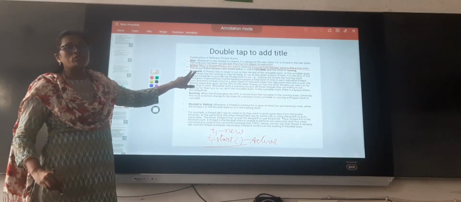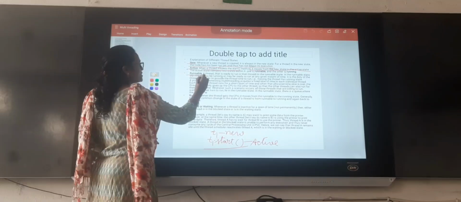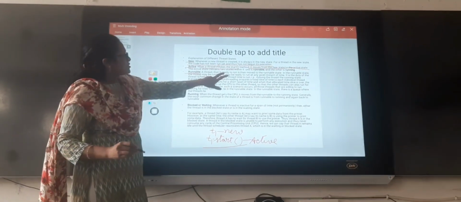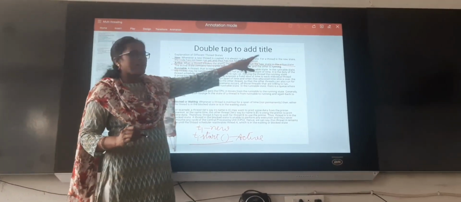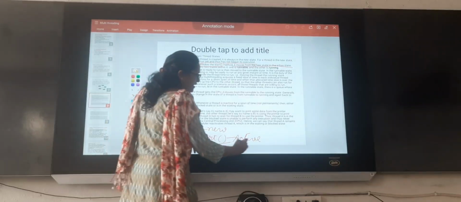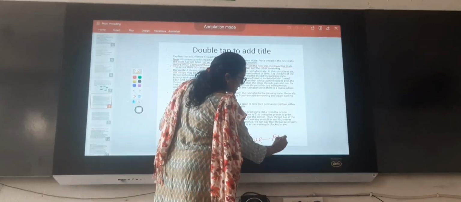Next one is the runnable state. What is the meaning of the runnable state? A thread that is ready to run is then moved to the runnable state. From the active state, our thread will go to the runnable state.